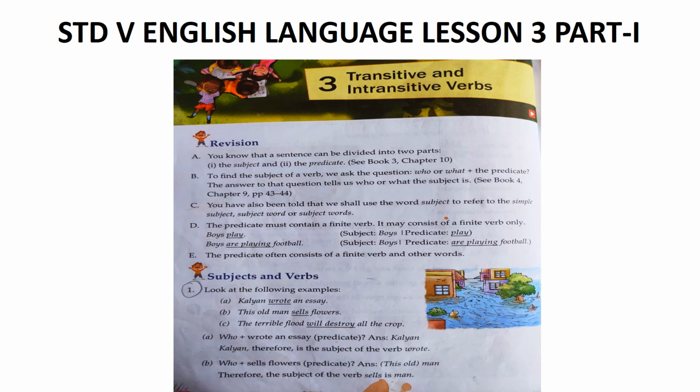However, there can be exceptions in some cases, like the explorer gave the zoo a rare bird that he had caught. Here bird, a living thing, is the direct object, and zoo, a non-living thing, is the indirect object. So remember that when a verb has only one object, the terms direct object and indirect object are not used. We simply call that one object, the object.